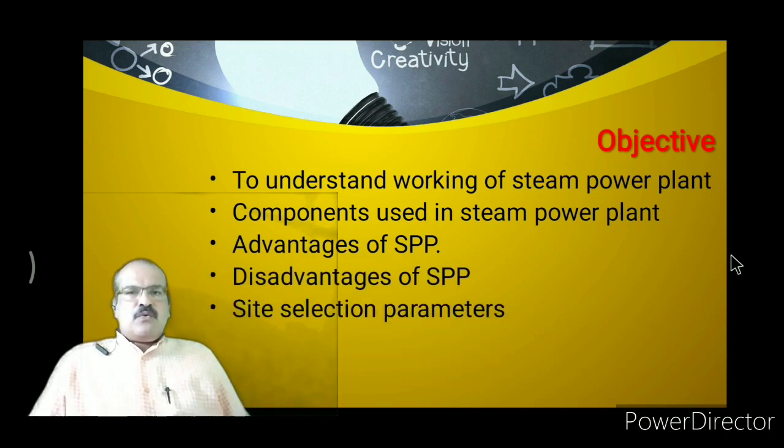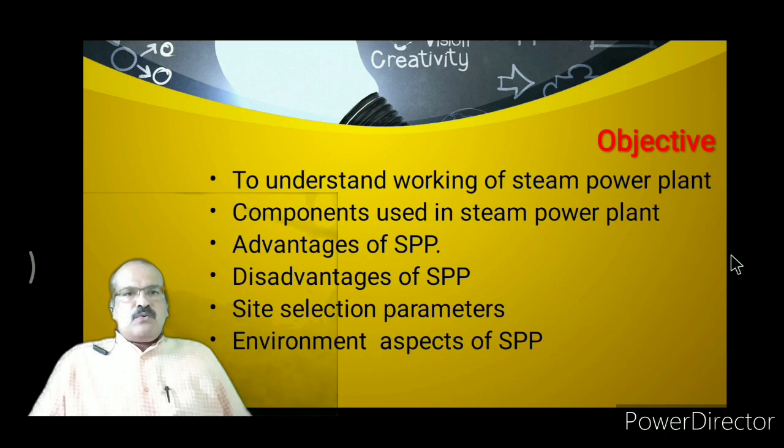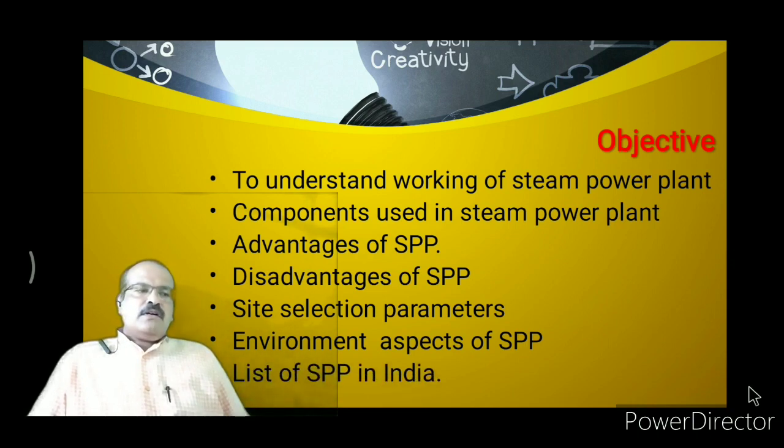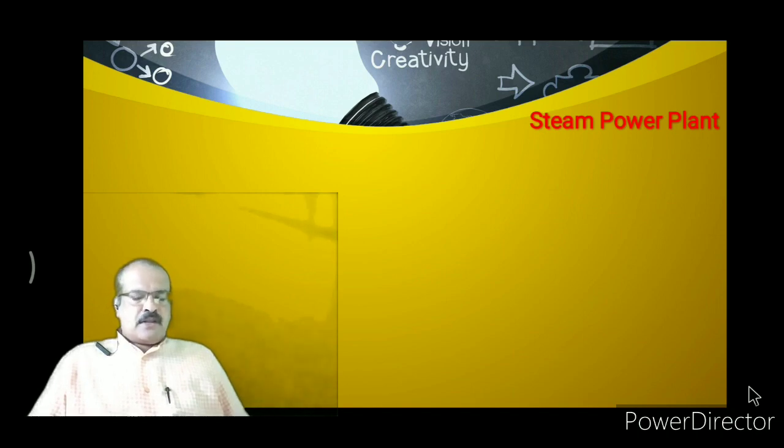In this lesson, we will discuss the advantages of steam power plant, then disadvantages, then how the site is selected for a steam power plant, or which parameters are taken into consideration while selecting the site. After that, we will discuss the environmental aspects of steam power plant, and we will also discuss the different available steam power plants in India.